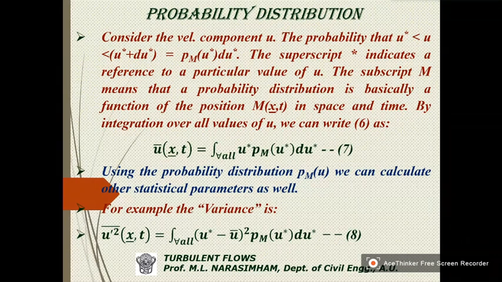So the superscript star indicates a reference to a particular value of u. The subscript m means that the probability distribution is basically a function of the position in space and time.